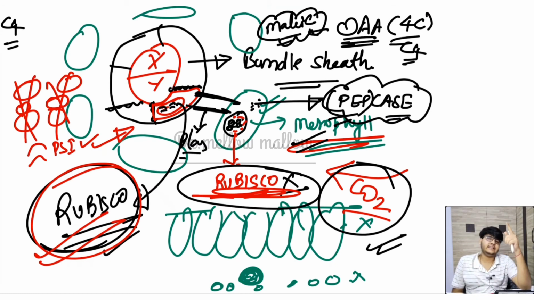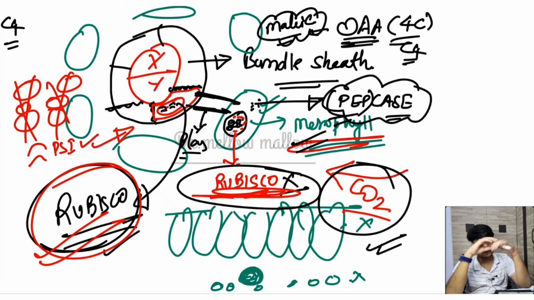Now that malic acid is transported to the bundle sheath cells, and there this malic acid is broken down into pyruvic acid, and CO2 is released, and that CO2 molecule will be cycled through the C3 cycle for the production of glucose in the bundle sheath cells. I will be discussing this, please be calm. I am just giving you the overview.